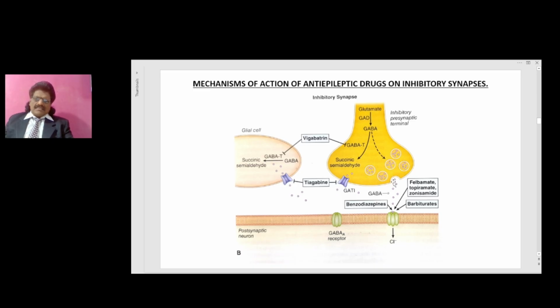The GABA is released here, which acts on the receptor chloride channel. This is the GABA A, a postsynaptic receptor. So the GABA comes here and activates the chloride channel. We have drugs acting on this GABA chloride channel: the benzodiazepines, barbiturates, felbamate, topiramate and zonisamide. So we have antiepileptic drugs acting on excitatory synapses as well as on inhibitory synapses. They decrease the excitatory substance and increase the inhibitory substance so that the epilepsy is under control.